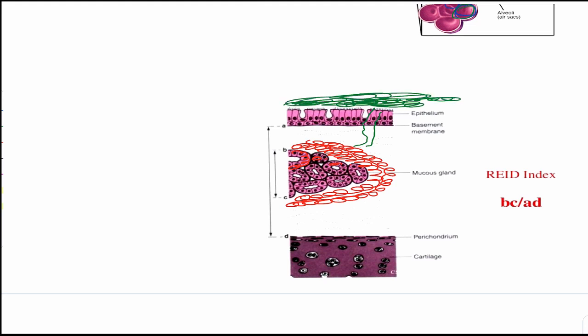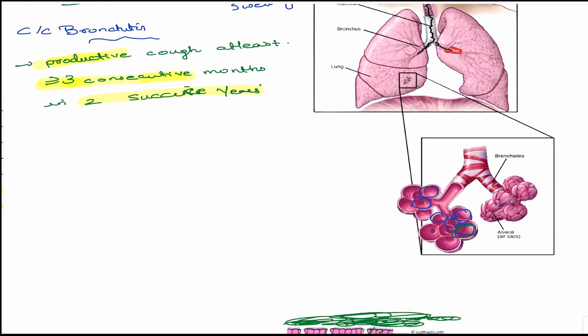This causes the productive cough. This is the basic mechanism of bronchitis: production of mucus in the glands due to hypertrophy, and this mucus will prevent air exchange.